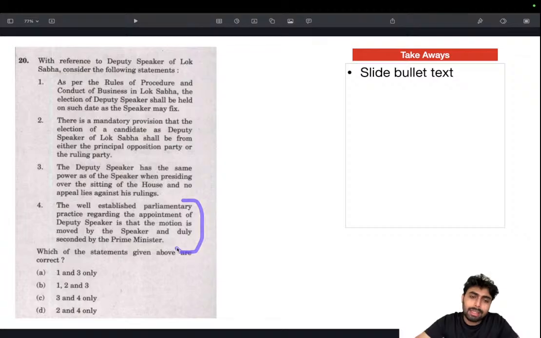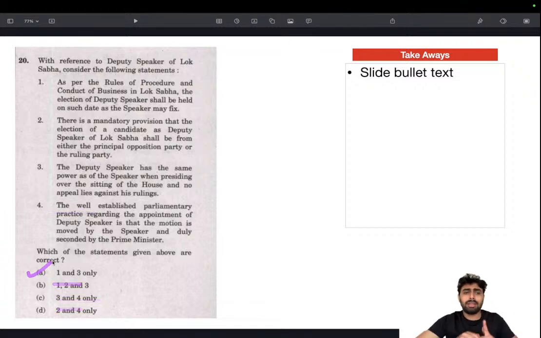This is where knowing the UPSC language really helps. This seems very off when you read it with this, because this is not really a proper procedure or a provision that we often hear or even come across. So this is most likely wrong only. So 4 is wrong, then 2 is wrong, and thereby we arrive at the answer.